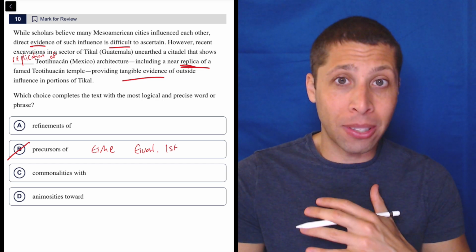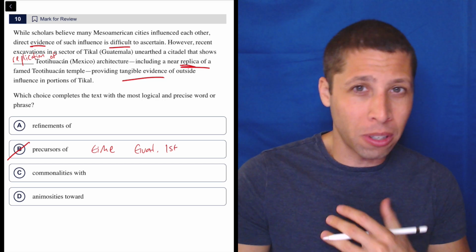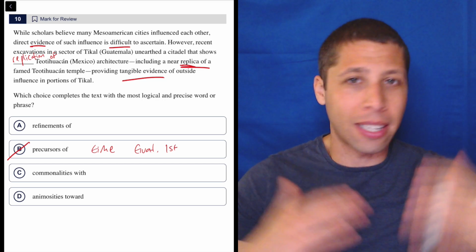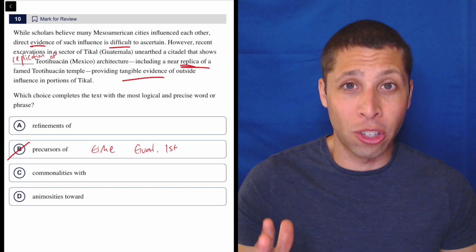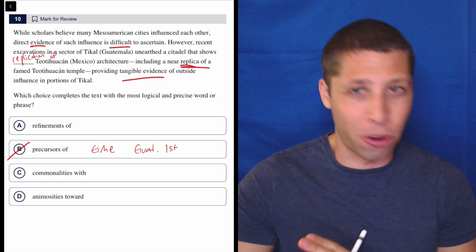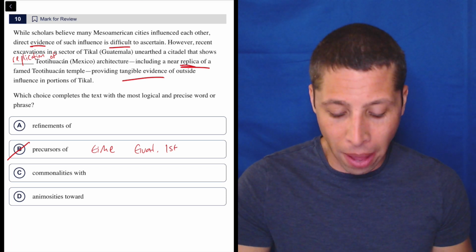But I really want to emphasize that that's not so much my problem. It's more that I'm not interested in the timing of these two things. The rest of the passage is saying that they are similar to each other. I don't care about the order of that. That's just not part of this. So I'm not interested in it.